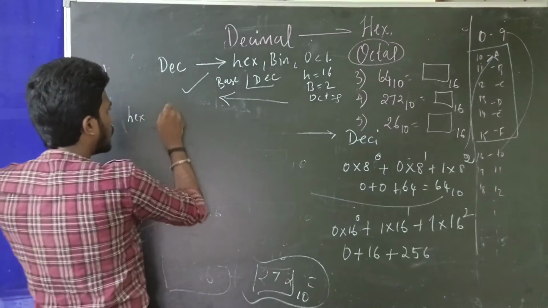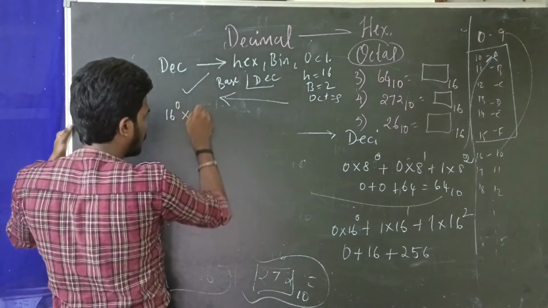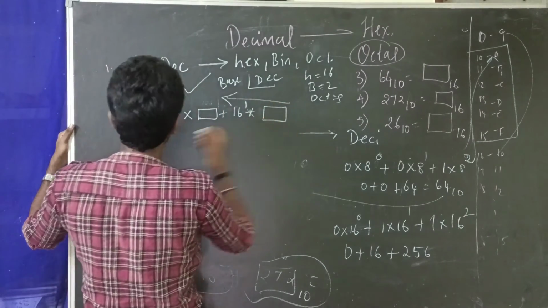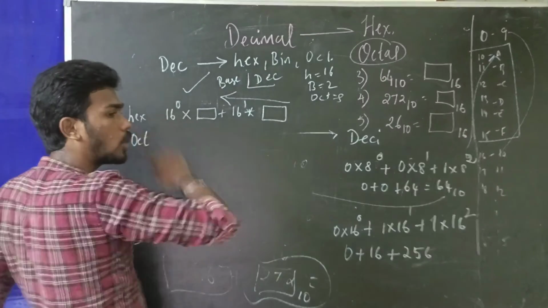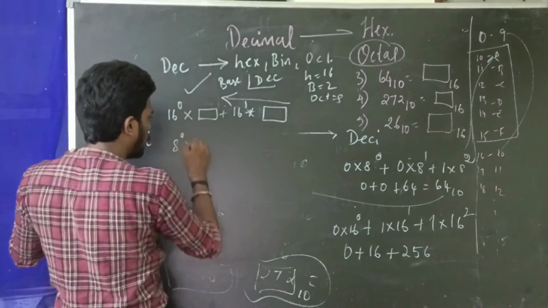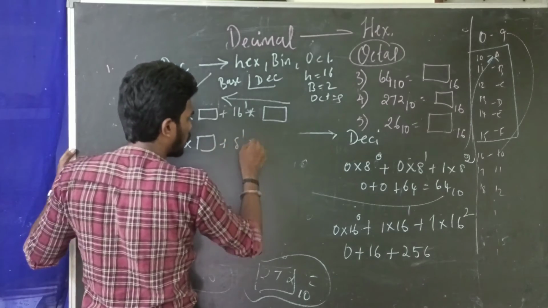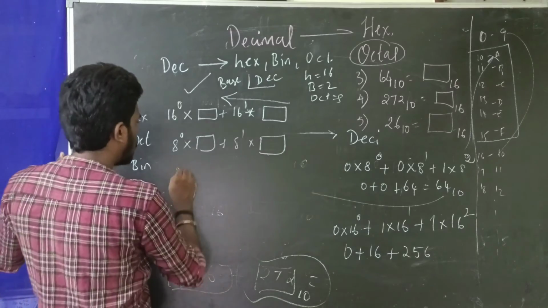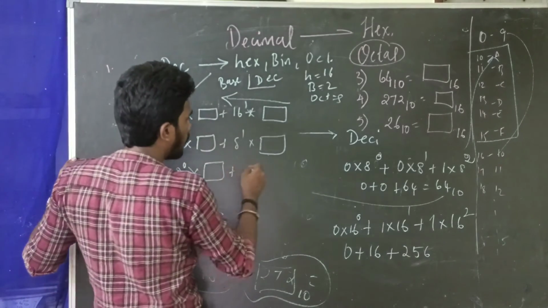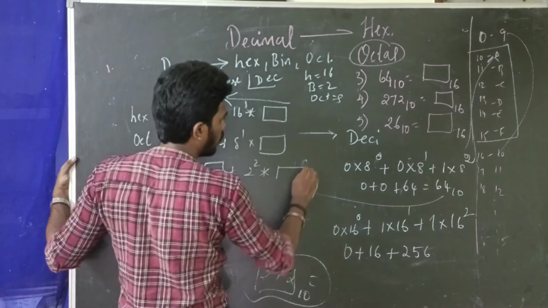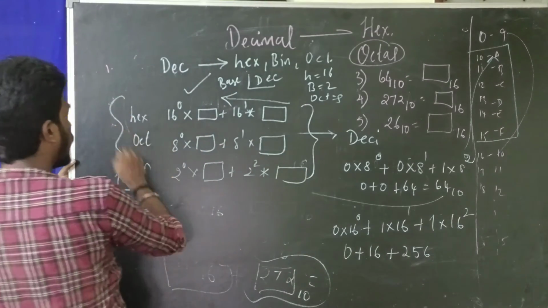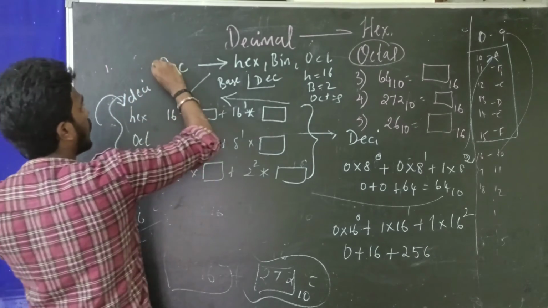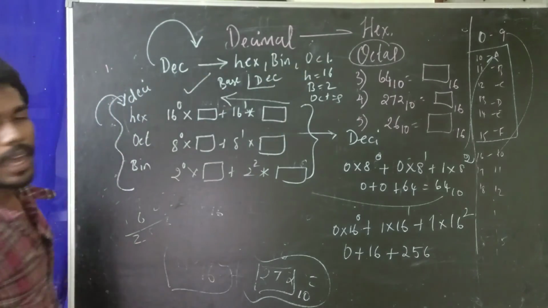If it is hexa, 16 power 0 multiplied by the digit at that position, plus 16 power 1 into the next digit. For an octal number, 8 power 0 into the digit, 8 power 1 into the digit. For a binary number, 2 power 0 into the digit, plus 2 power 1 into the next digit. This is how we convert a number to decimal, and this is how you convert a decimal into the other formats.